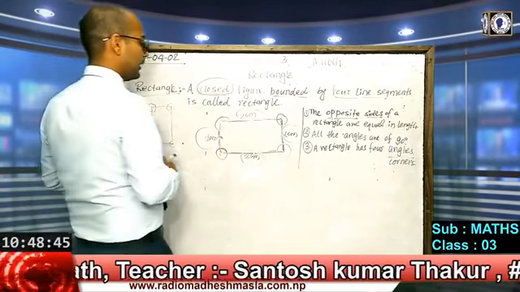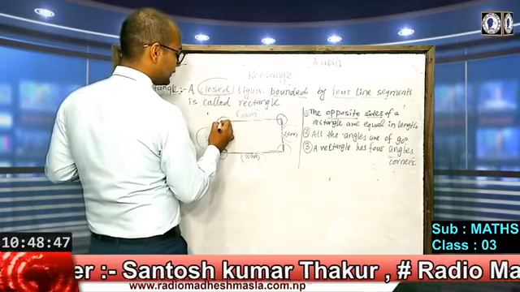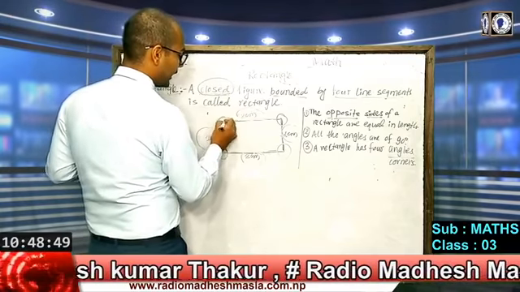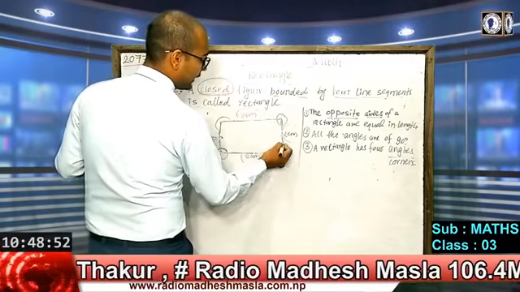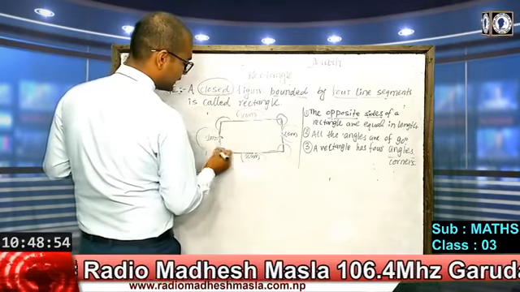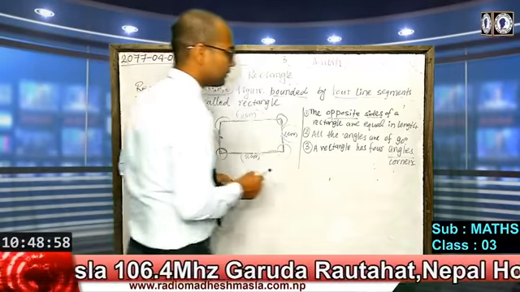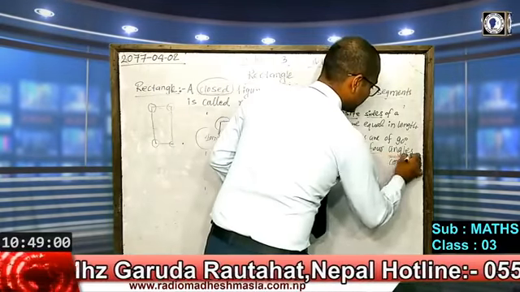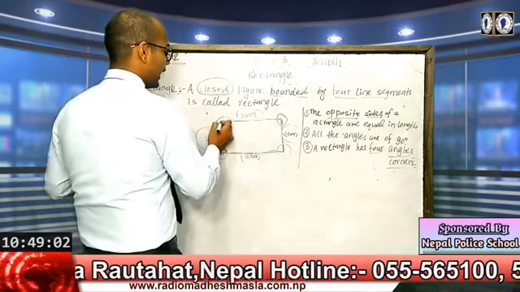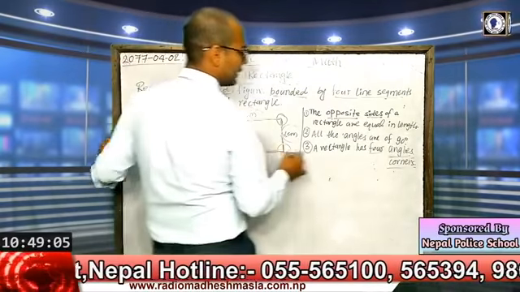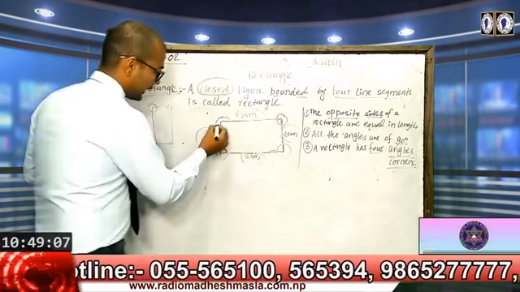So here the two lines are joined. We can find there are 4 points where the lines are joined. So a rectangle has 4 angles and 4 corners. In the same way, each of the angles, that means what?